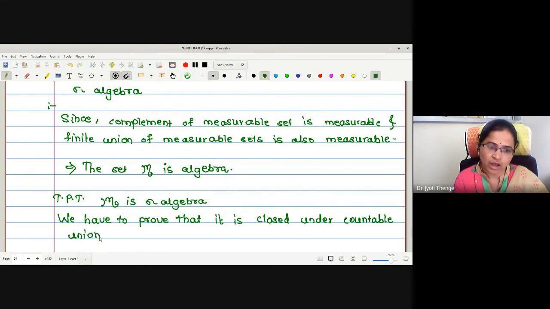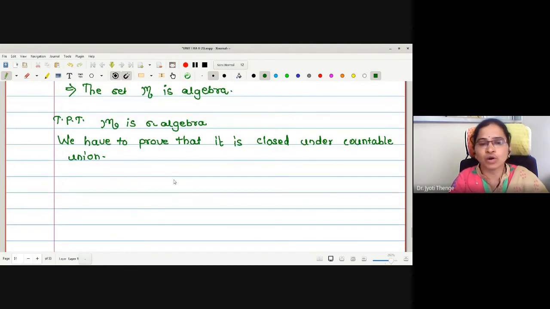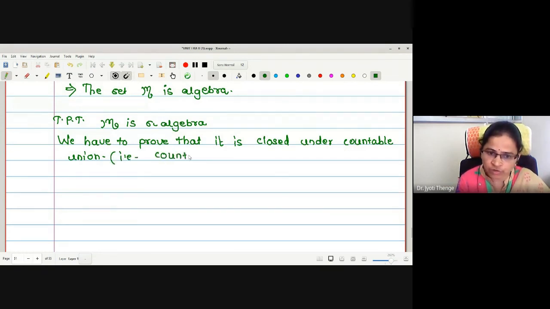Okay, again, in order to show it is closed under countable union, we will consider the countable union of measurable sets and we have to show that it is also measurable. That is, a countable union of measurable sets is measurable.